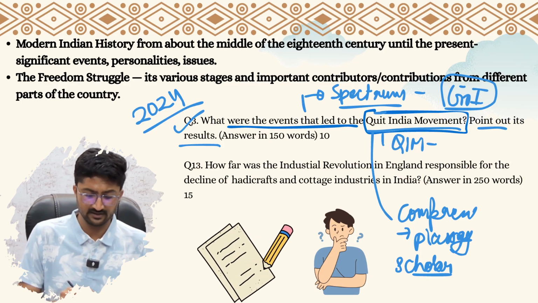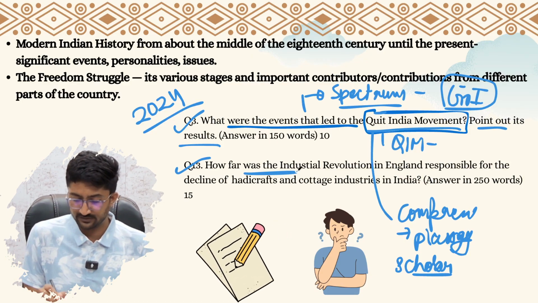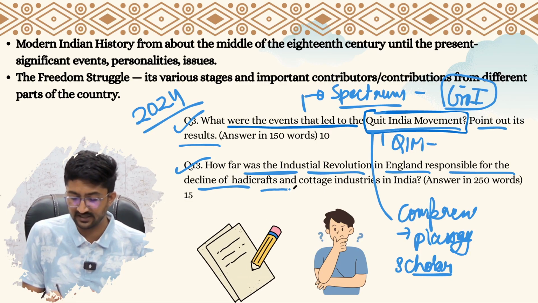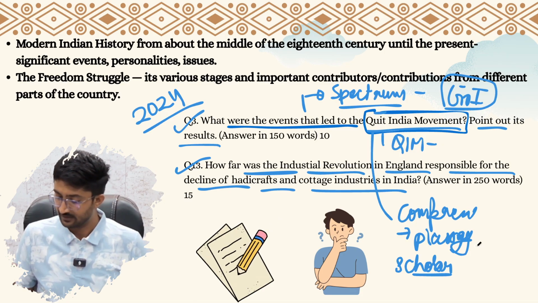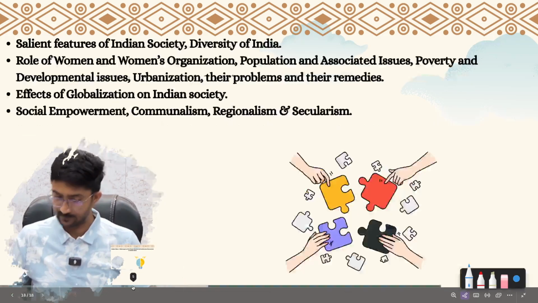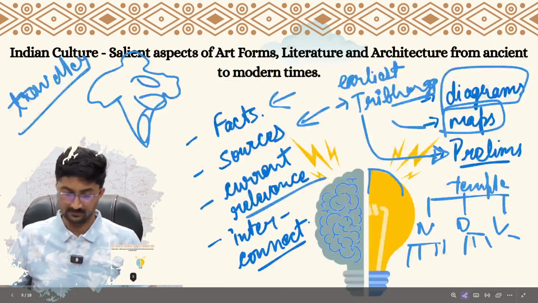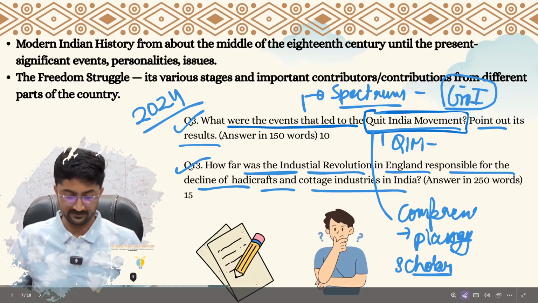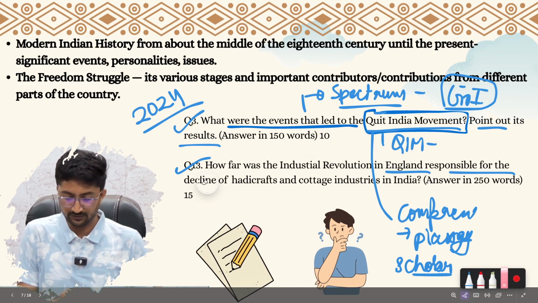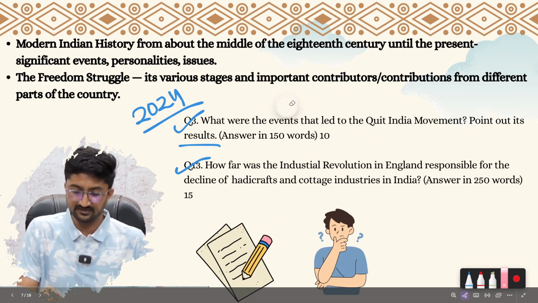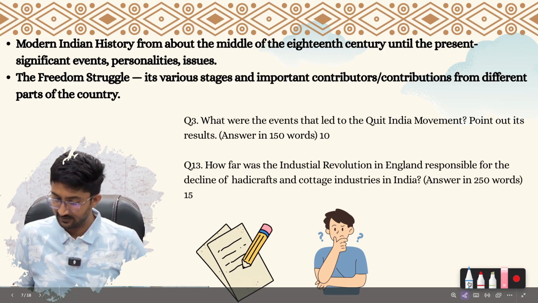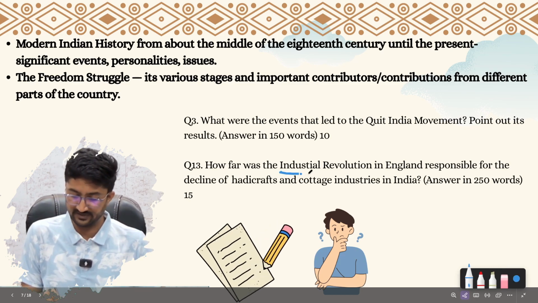Then, how far was the Industrial Revolution in England responsible for the decline of handicraft and cottage industries in India? So this question asks how far it was true that the cottage industry in India declined because of the Industrial Revolution in England, right?